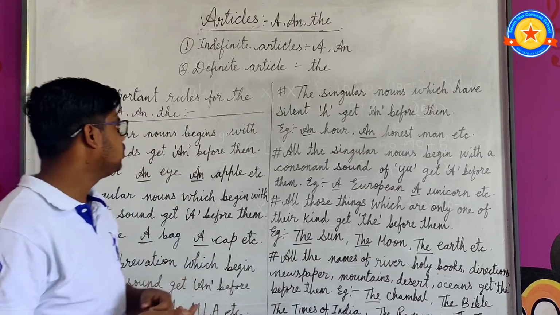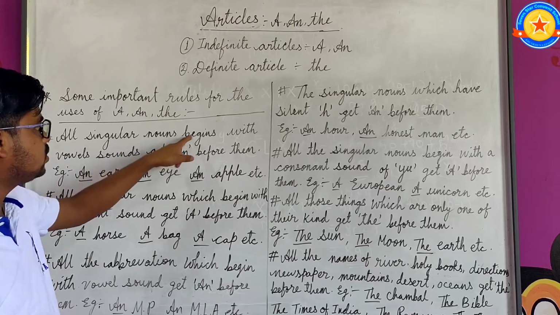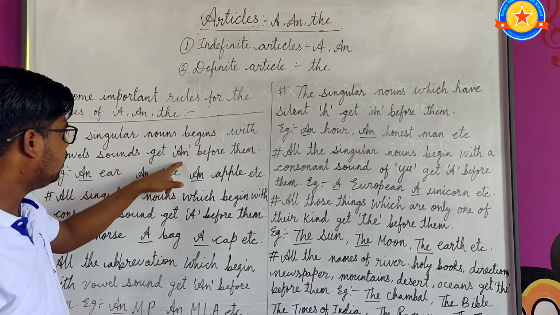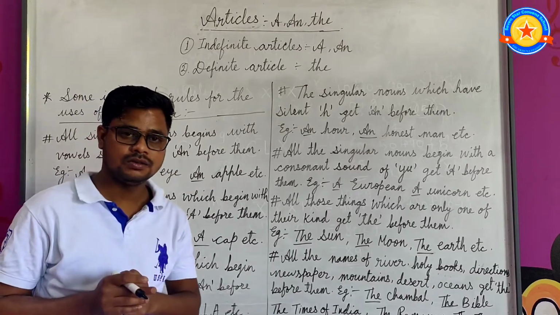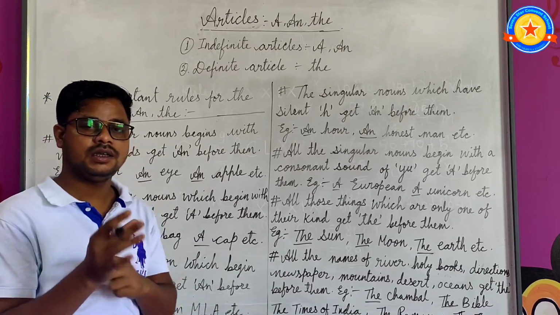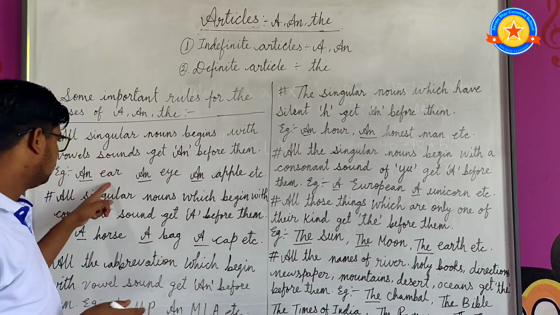Rule number 1: all singular nouns that begin with a vowel sound get an before them. For example, ear.